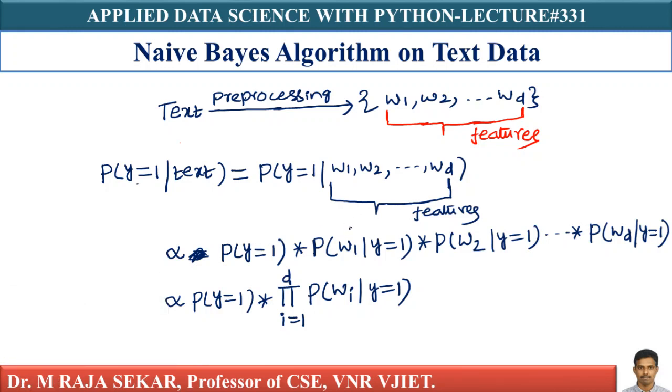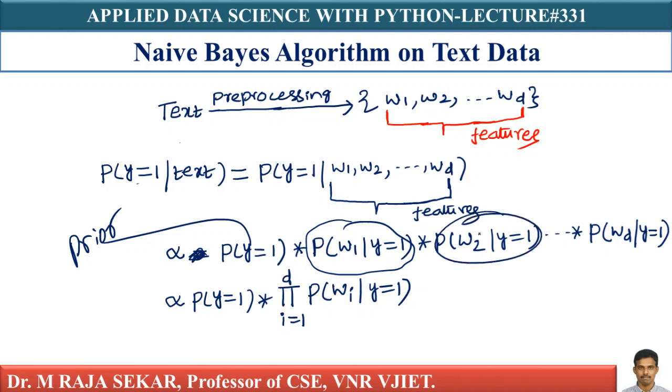Each of these terms, the probability of W1 given y equal to 1, the probability of W2 given y equal to 1, up to the probability of WD given y equal to 1, are known as likelihoods.